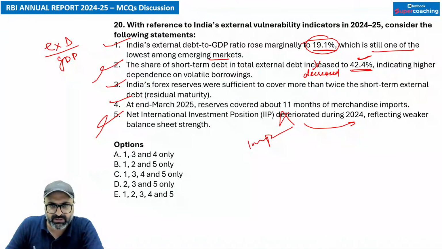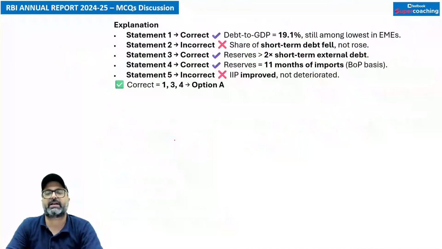So keeping that in mind, the fifth statement is wrong. तो आंसर क्या बनेगा सर? आंसर बनेगा 1, 3, 4, sorry. So the answer is going to be A option. That is absolutely correct. अगला देखो.